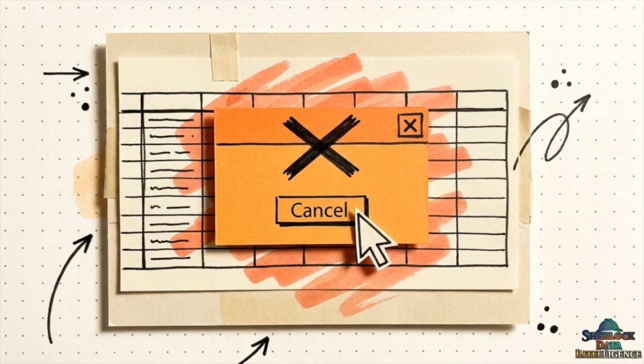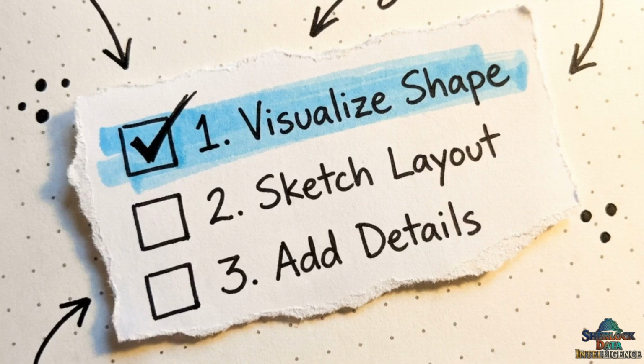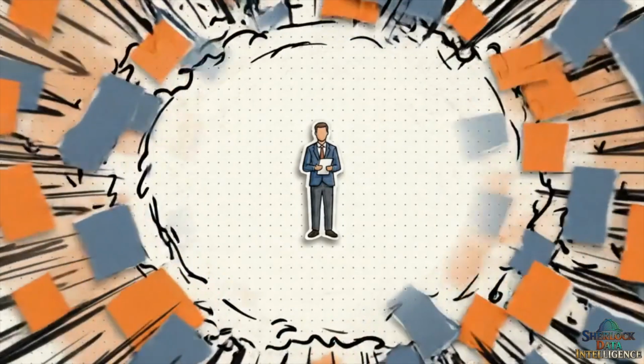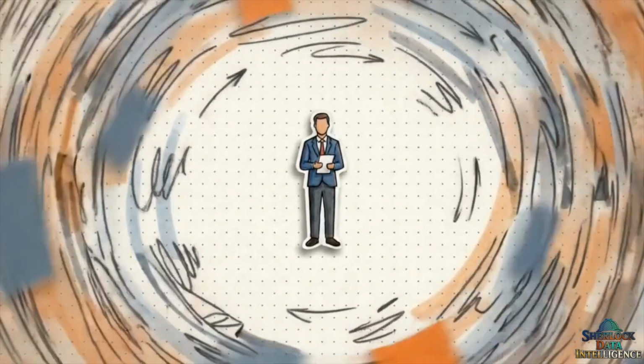Statistical skewness is not an error in your data that needs to be fixed or deleted. It is simply a mathematical reflection of a population that is highly unequal. This establishes a strict order of operations. Look at the shape of the data first, and only then choose your metric. In any environment pulled by extreme outliers, the median will always be your safest guide to the typical experience.